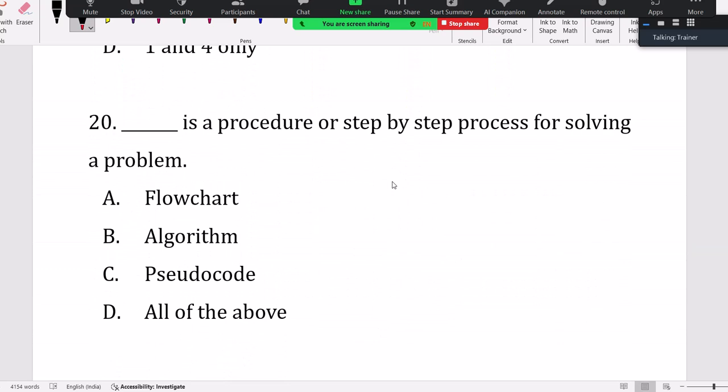Yeah. I think this is a question which is repetitive. No. Now you tell me what is this? Dash is the procedure or step-by-step process for solving a problem. Flowchart paina theory question amma. Flowcharts paina theory question.